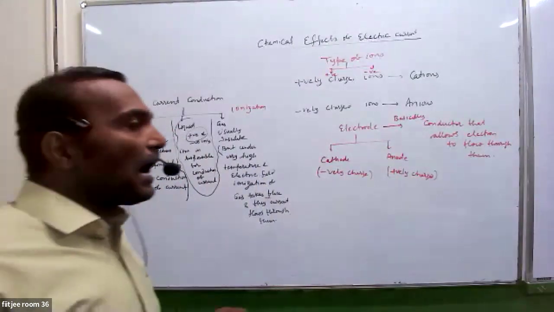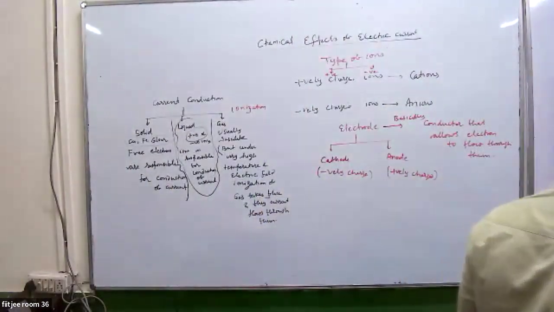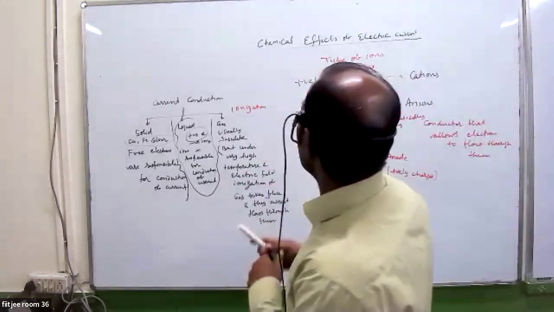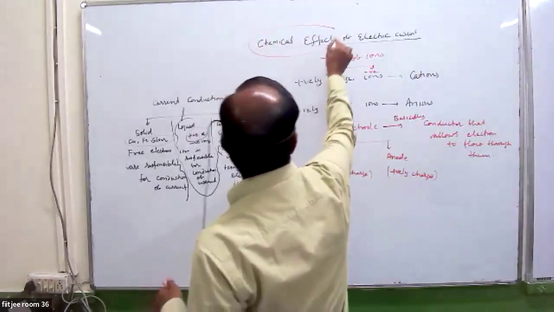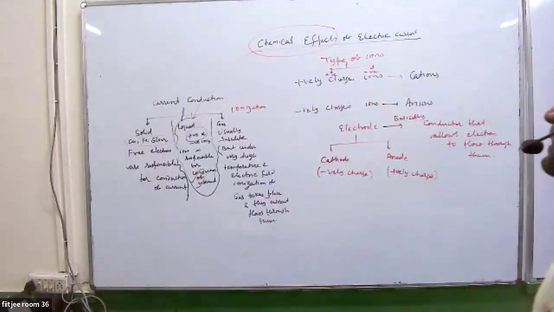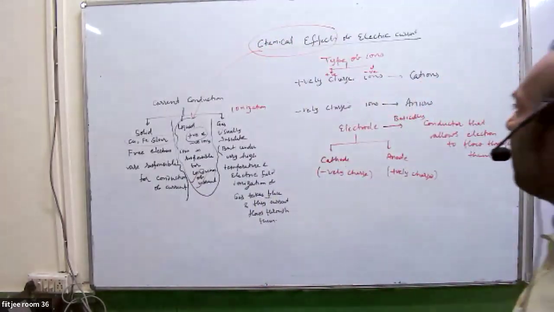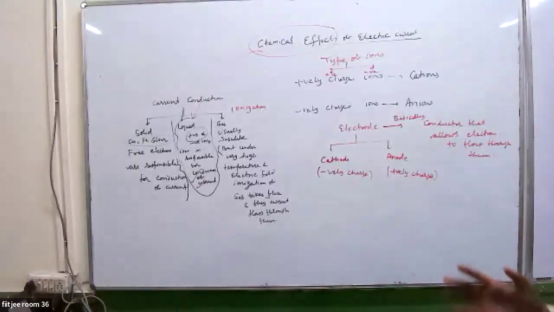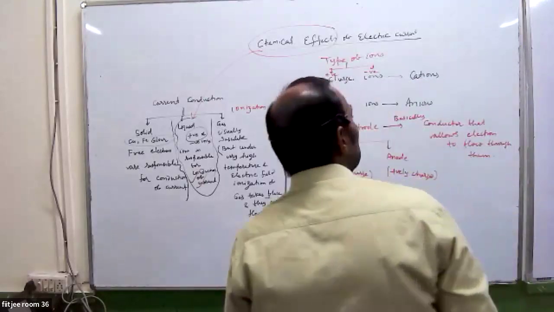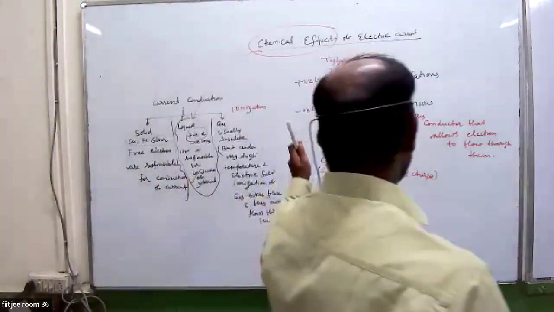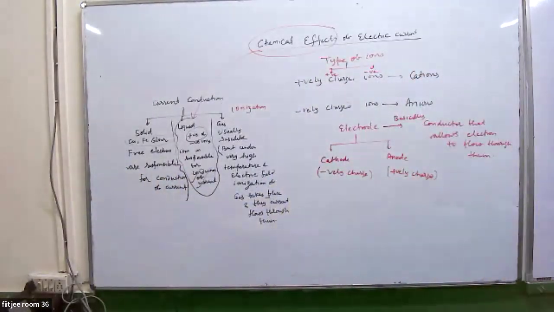So ions are basically the responsible factor for conduction of current in liquid. We are talking about the chemical effect of electric current, so we have to mainly focus on this part. In liquids you have positive and negative ions. Positive ions are known as cations, negative ions are known as anions. Electrodes are conductors which allow electrons to flow through them. Cathode is negatively charged and anode is positively charged.